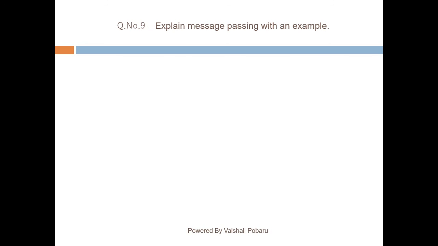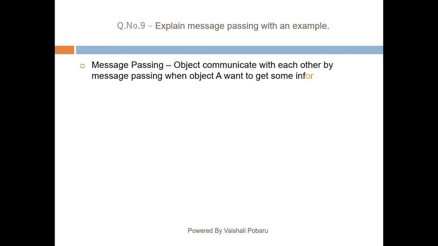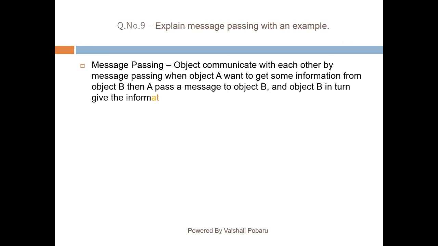Question number 9. Explain message passing with an example. Message passing. Objects communicate with each other by message passing. When object A wants to get some information from object B, then A passes a message to object B and object B in turn gives the information.